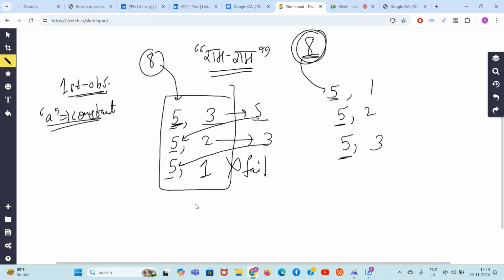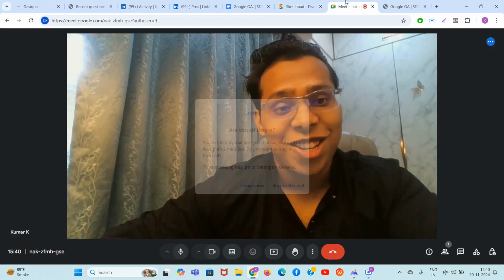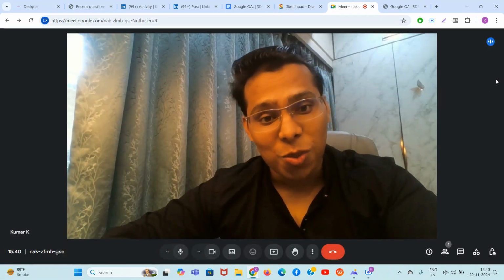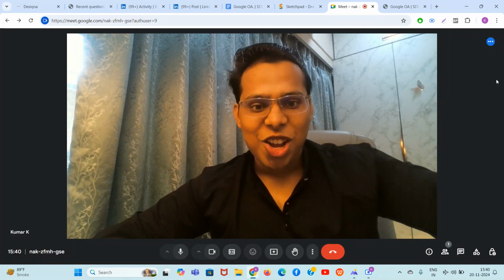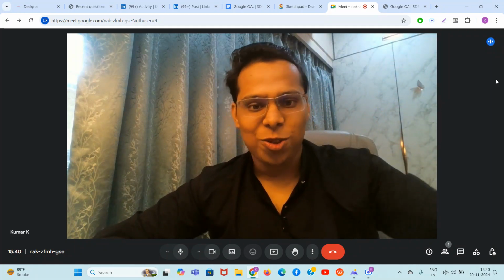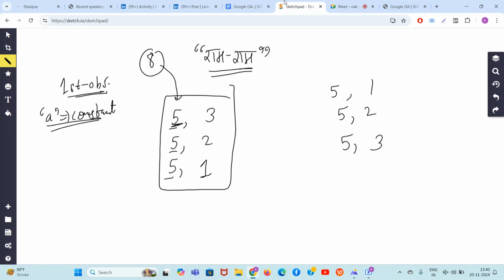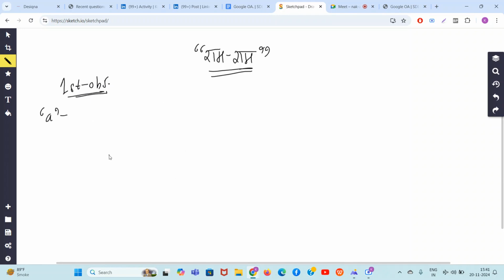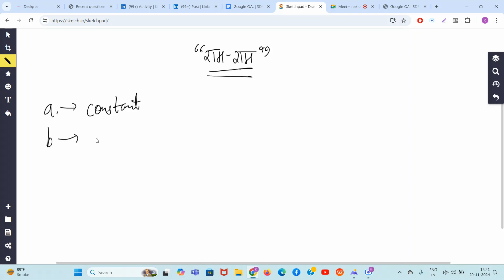So, guys, such brilliant observations are going on here: if all the a's are constant, just arrange your b in ascending order. So the first observation is clear, that if a is constant, arrange the b in ascending order. That will give the best answer. So if in all the pairs a is constant, b should be arranged in ascending order.